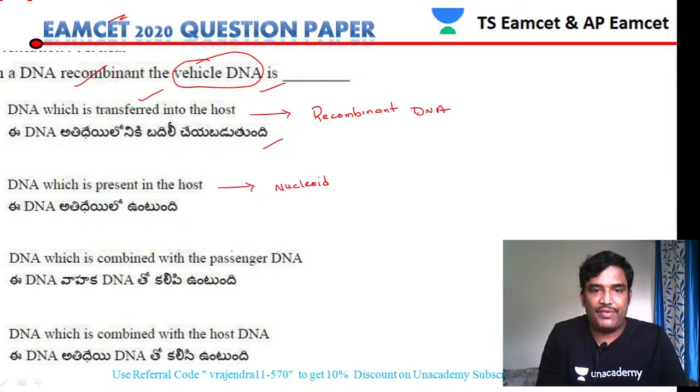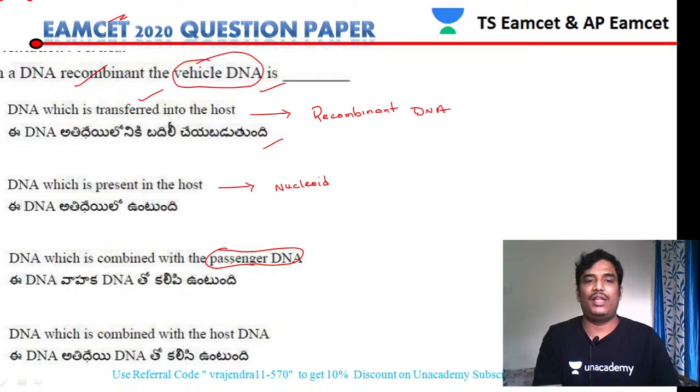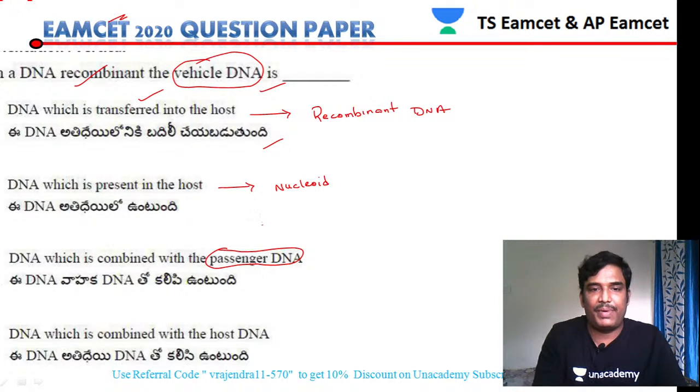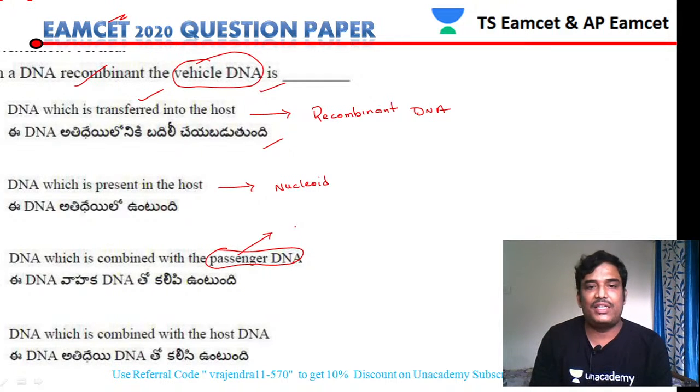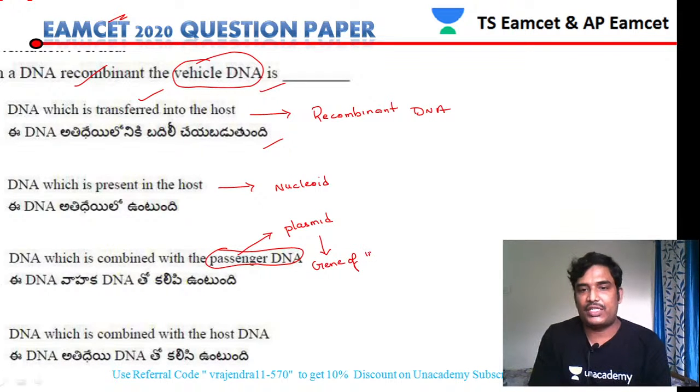So the DNA which is combined with the passenger DNA, that is called as a vehicle DNA. The passenger DNA here is called a plasmid. So plasmid is a passenger DNA. This plasmid is combined with the gene of interest. When plasmid is combined with the gene of interest, then it is called recombinant DNA.